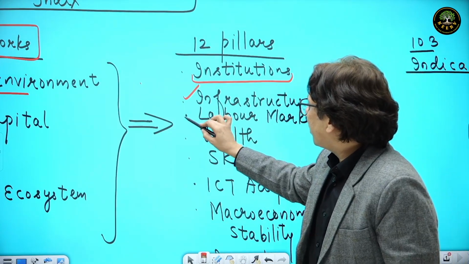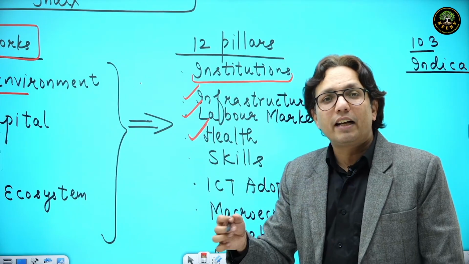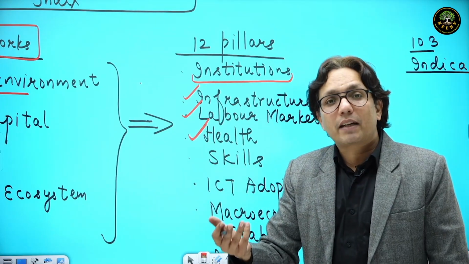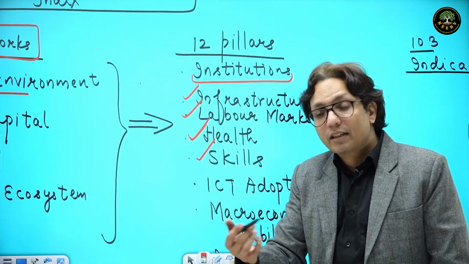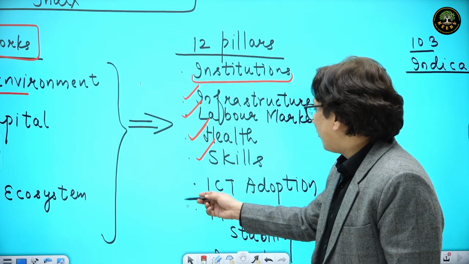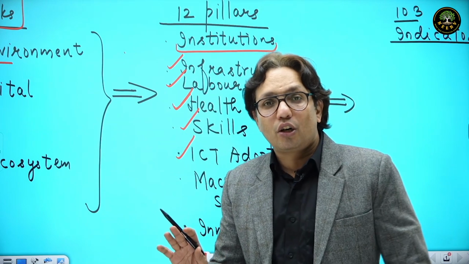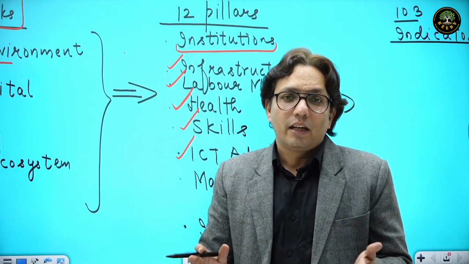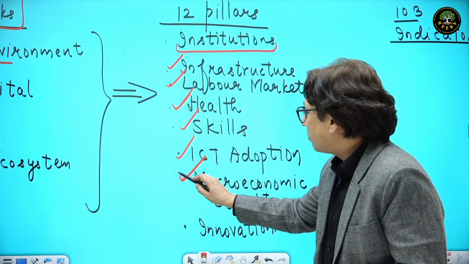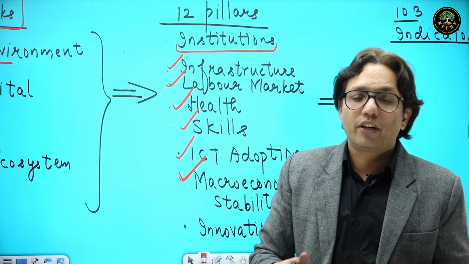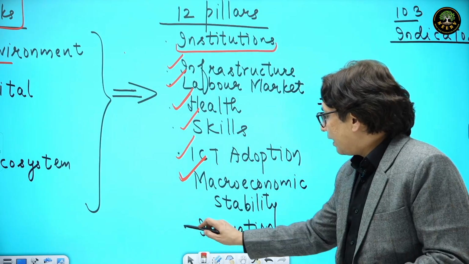It talks about the labor market, flexible or stubborn. Health, what's the status of health? What is IMR? What is MMR? What is life expectancy? All about that. What is the skill level? Are the people skilled or not? Are the workers skilled or not? Then what is the level of ICT adoption? Because nowadays everything is working on information and communication technology. So is the youth adopting the communication technology or not? What is the status of macroeconomic stability? What is the status of inflation, non-performing assets, current account deficit, fiscal deficit, and then innovation in the economy?